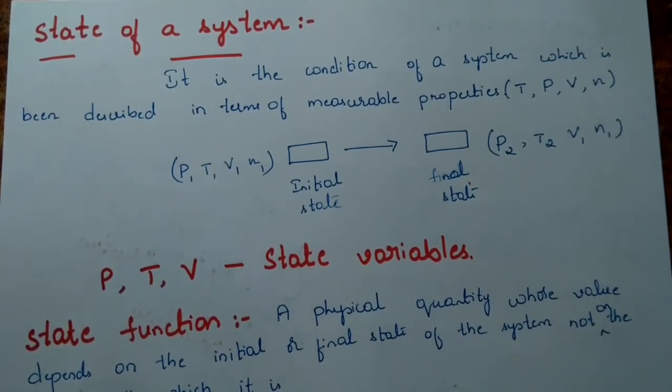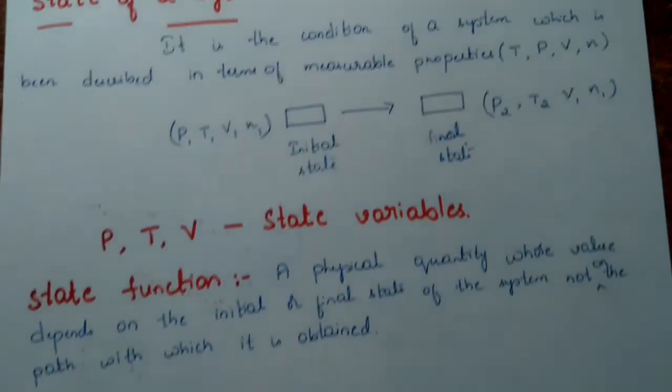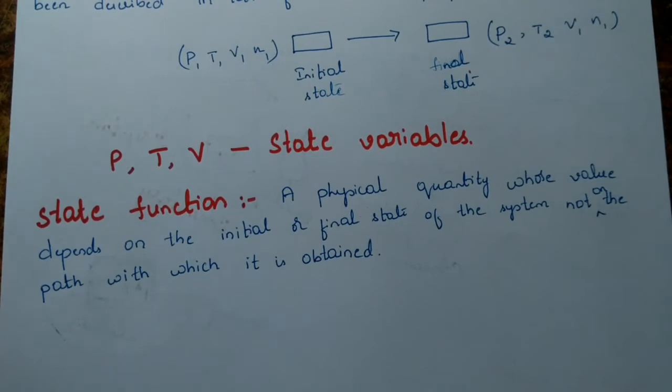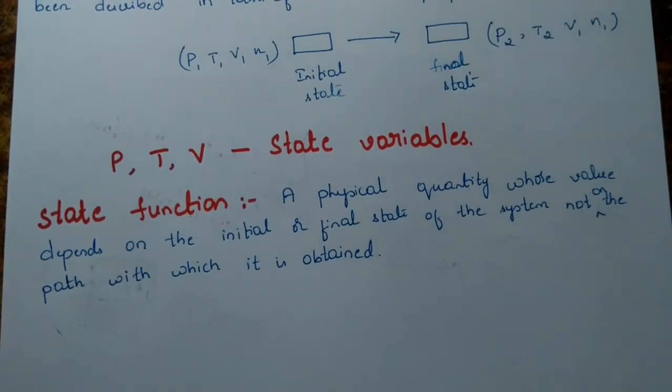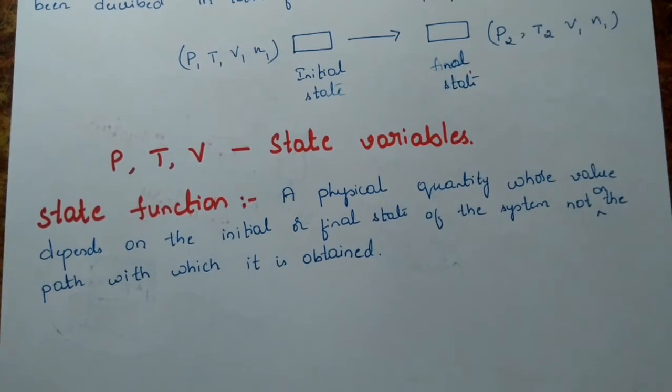That is, the initial and final states are what matter. A state function is a physical quantity whose value depends on the initial or final state of the system, and it doesn't depend on the path with which it is obtained.